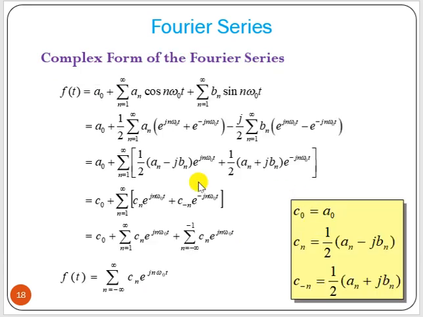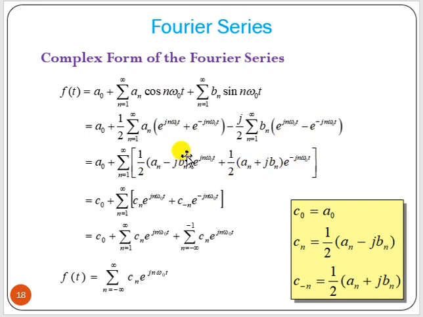Now if you remember the Fourier series form, a0 plus summation of an cosine term plus bn sine term, then we can write cosine n omega 0 t in terms of Euler identity, so that will be e to the power plus j n omega 0 t plus e to the power minus j n omega 0 t divided by 2, and here you can write minus j by 2 instead of 1 by 2j. Okay. Now we can take common factor of e to the power j term, and it will be minus j term as a common factor.